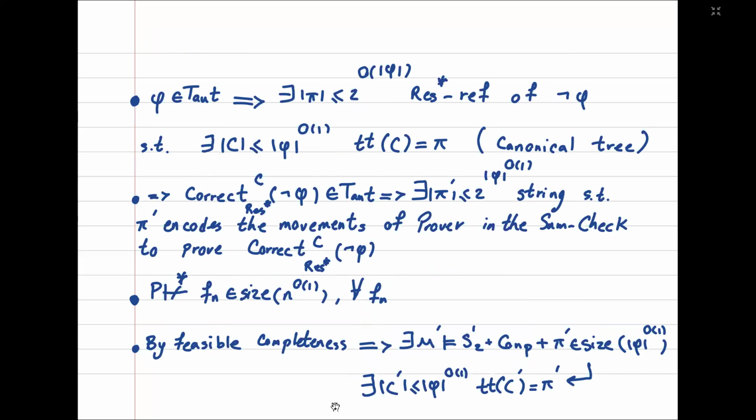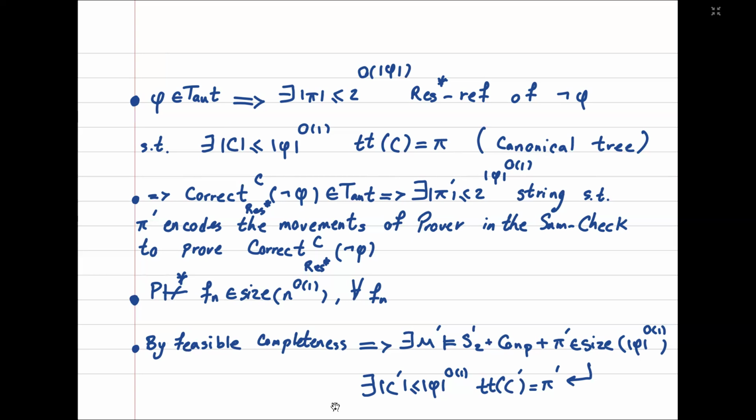So this means that correct of C and tree-like resolution of the negation of phi is actually a tautology. This means that, by the completeness of the sum-check protocol, there is a prover that can persuade the verifier that correct of C tree-like resolution of the negation of phi is a tautology.